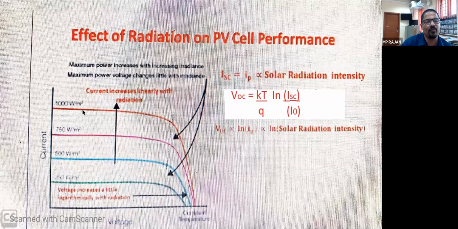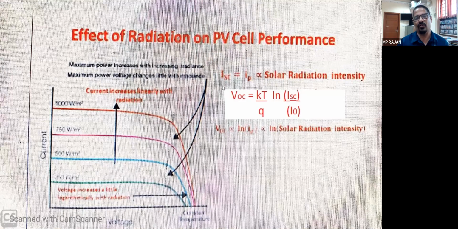Okay, so the units of radiation is watts per meter square. So these are the radiation points: 250 watts per meter square, 500 watts per meter square, 750 and 1000 watts per meter square. Let us take a condition of light radiation of 250 watts per meter square. The current production is this much, and the voltage production is this horizontal point. When the radiation is increased from 250 to 500 watts per meter square, let us see what change happens. So obviously current increases from one value to double of that value, because it is linearly increasing.